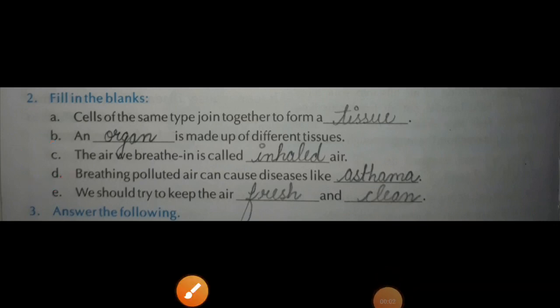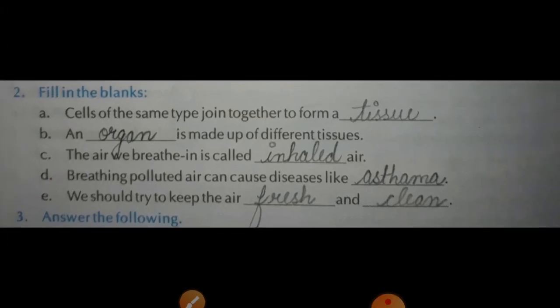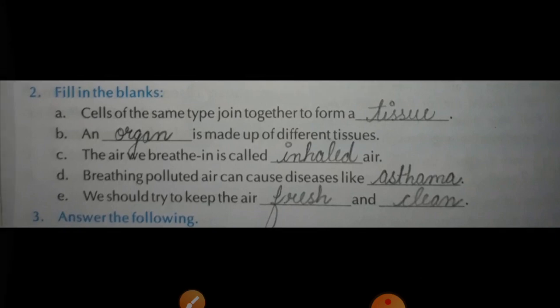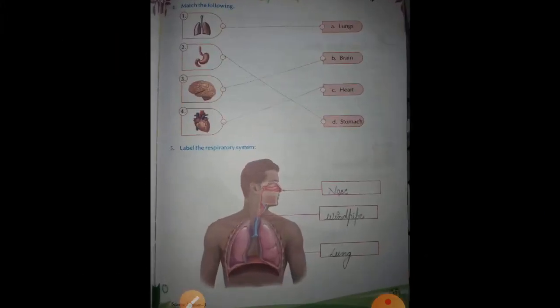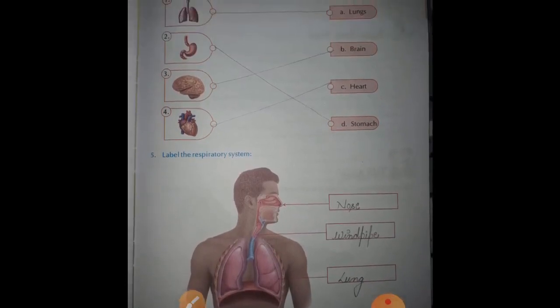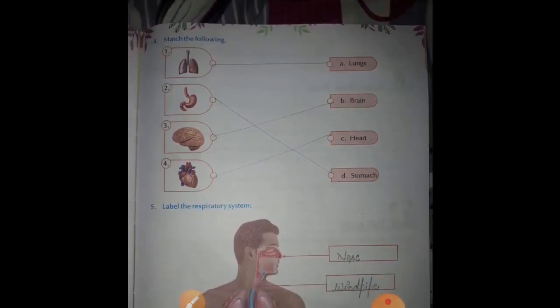So students, this is the answer of your fill-ups. I hope you all are able to see it clearly. After that, answer the following question I will give afterwards. Now first of all, come to the next paper, that is page number 17. Page number 17, this match the following I have done.